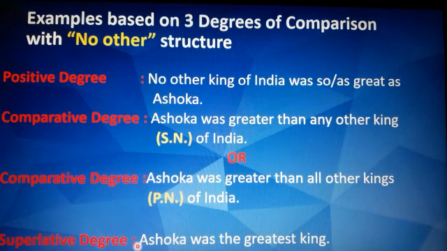Remember students, if a sentence like Ashoka was the greatest king has been given to you, it is a superlative degree sentence. So you will frame comparative and positive degree sentences as your answers, and then you will write against the sentence also which degree it is. I'll give you more examples.